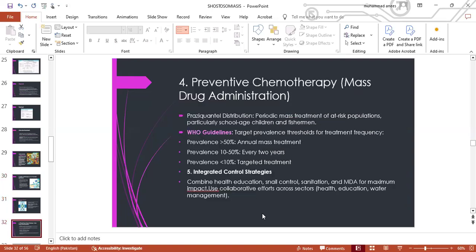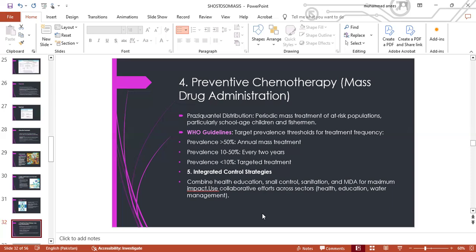Number four is preventive chemotherapy, also known as mass drug administration, MDA. Frequent distribution, periodic mass treatment of at-risk population, particularly school-age children and fishermen. WHO guidelines set target prevalence thresholds for treatment frequency. If the prevalence is more than 50%, then annual mass treatment with the drug is recommended. If prevalence is 10 to 50%, then every 2 years, mass drug administration is recommended. And if the prevalence is less than 10%, then only targeted treatment is recommended.